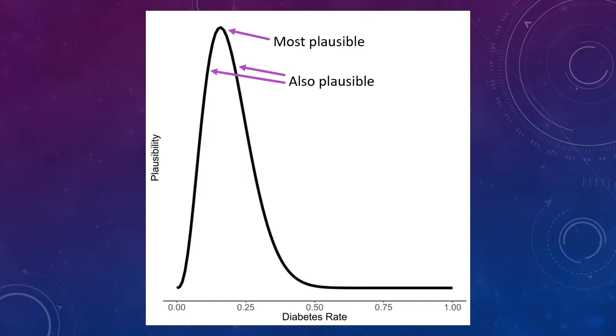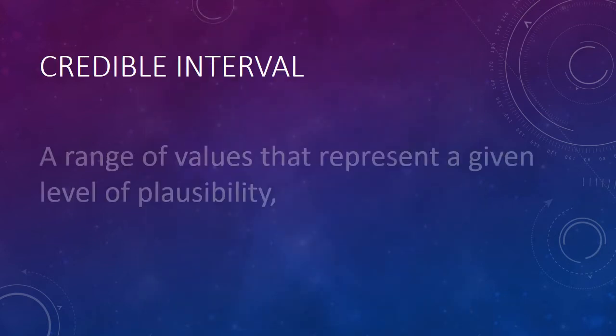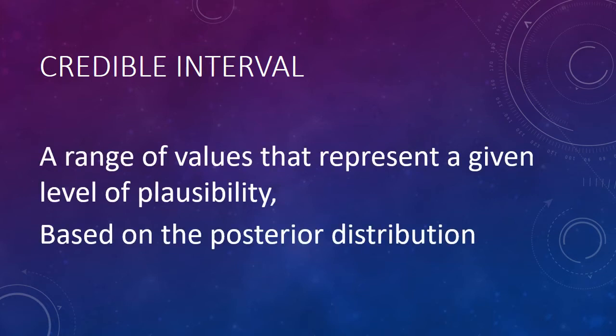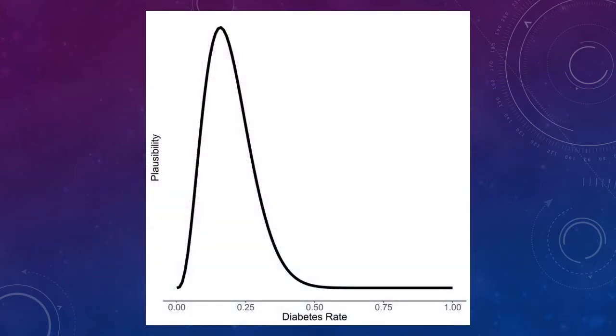Instead of stating a point estimate, our single best guess, we could use a credible interval. A credible interval is a range of values that represent a given level of plausibility. It's based on the posterior distribution. If we add up the plausibility of all the values between 5% and 31% based on the posterior distribution, we'd arrive at 90% plausibility. In other words, given that 3 out of our 20 people had diabetes, we believe there's a 90% chance that the population diabetes rate is between 5% and 31%. The range 5 to 31% is a 90% credible interval estimate for the diabetes rate.